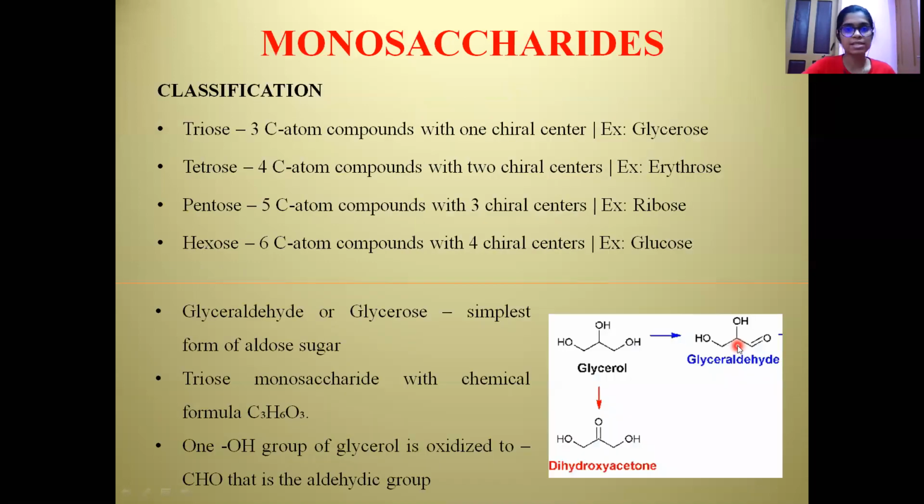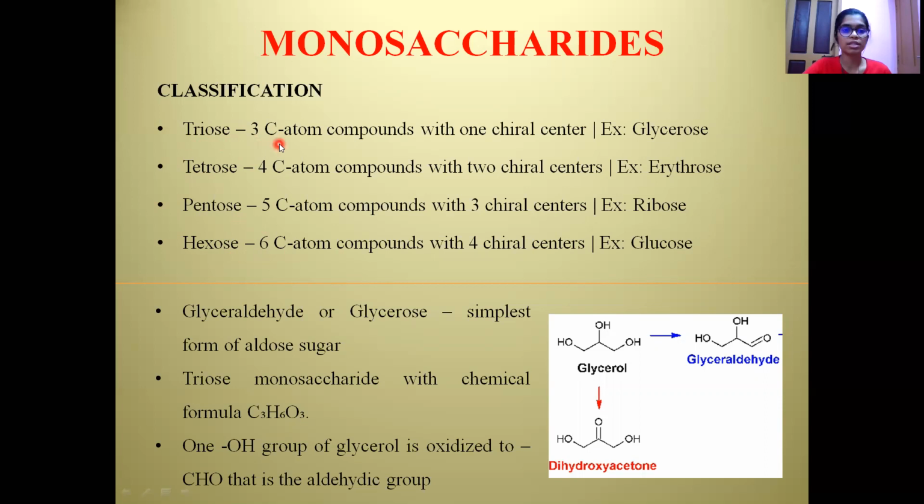Moving on to the next, it is the introduction to monosaccharides. Based on the number of carbon atoms present, monosaccharides can be classified as triose, tetrose, pentose and hexose. The minimum number of carbon atoms present in a monosaccharide is 3, starting from triose, and the maximum is 6, that is the hexose.